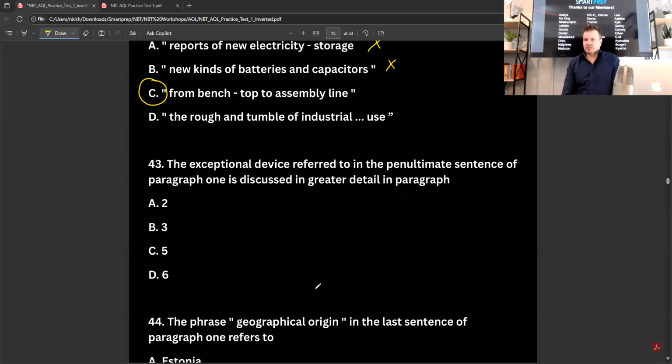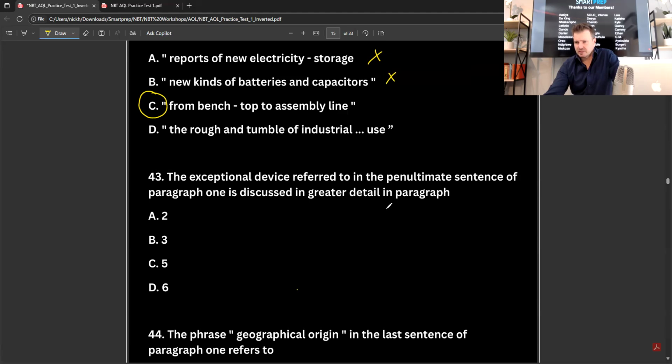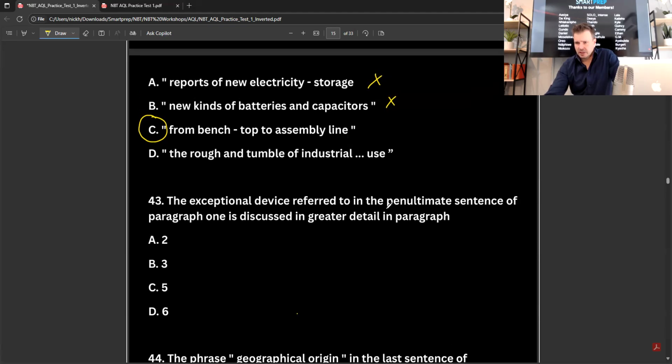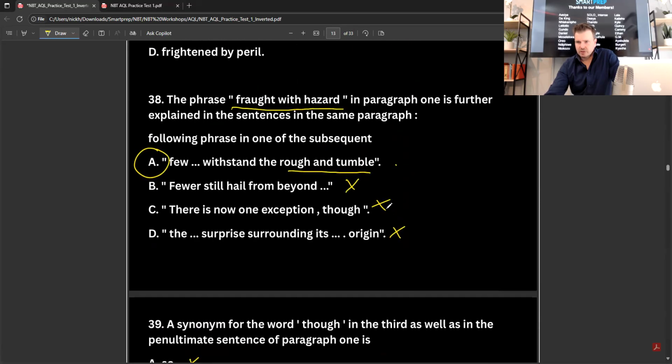The exceptional device referred to in the penultimate sentence of paragraph 1 is discussed in greater detail in paragraph... Okay, so this would be the exceptional device referred to in the penultimate sentence. So that was that ultra capacitor, right? That was the ultra capacitor. So where is that discussed further? Was it two? I feel like it was two or three.